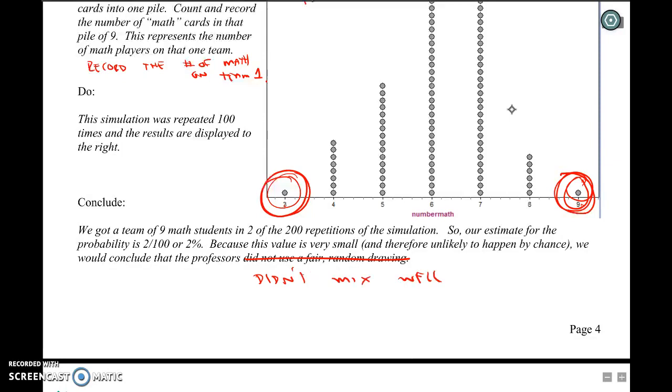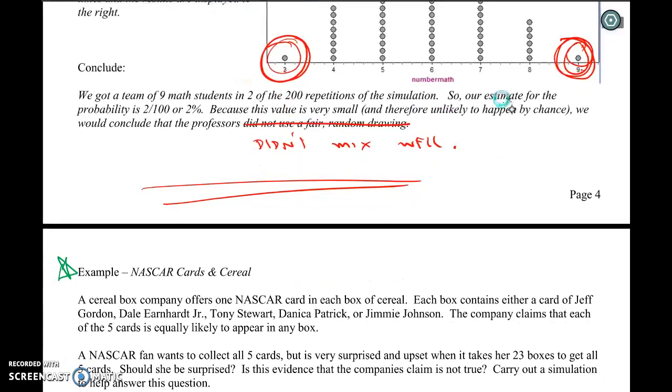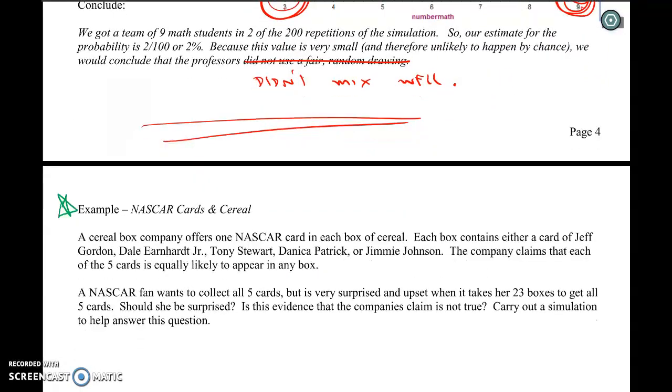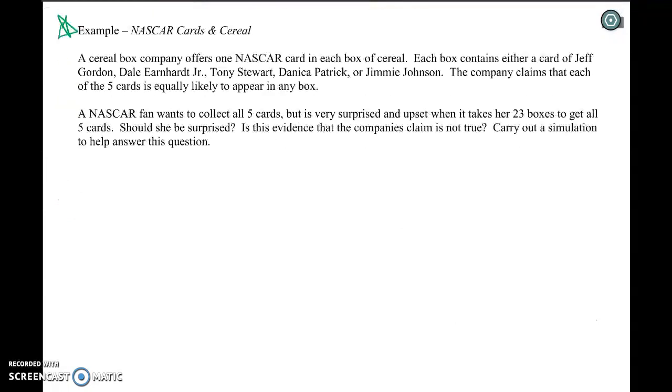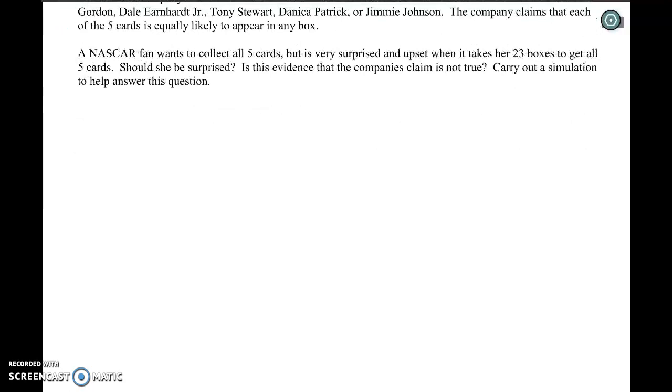Now, they might have mixed well, right? I mean, it happens 2% of the time. But chances are they maybe didn't mix them up well enough, okay? This has been an interesting example. If you want to practice or play around with it, feel free to, but I don't know if we're going to do it in class.